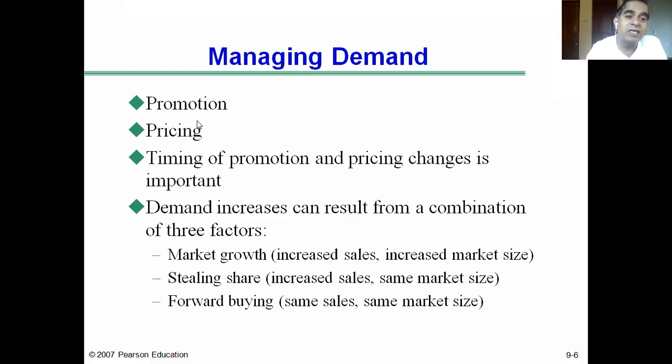The second thing is pricing. If you can recall, how do Inox, Cinepolis or PVR multiplexes price to manage demand? It's a very excellent example. Weekdays are Monday, Tuesday, Wednesday, Thursday and Friday. Most of the working class will not be able to go for a movie during weekdays.